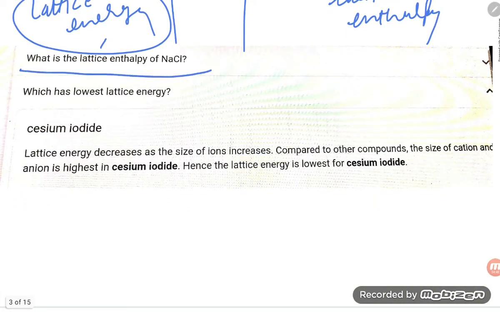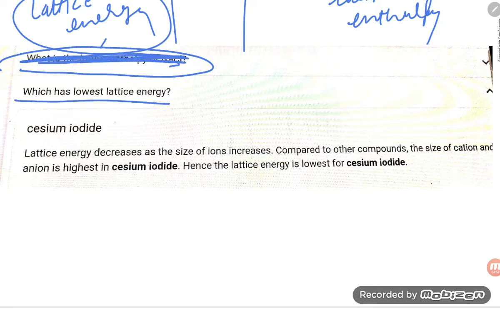What is the lattice enthalpy of NaCl? No, this is not the question. Which has the lowest lattice energy? Which has the lowest lattice energy among all the known elements?